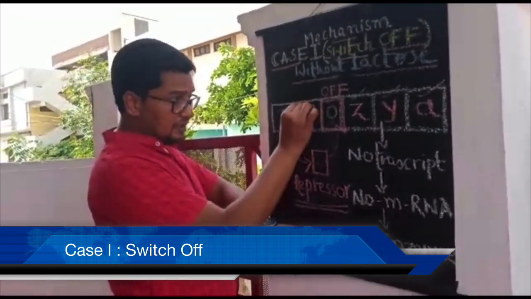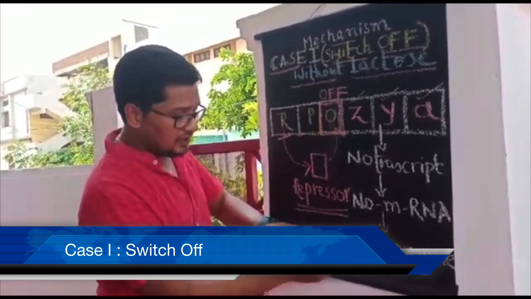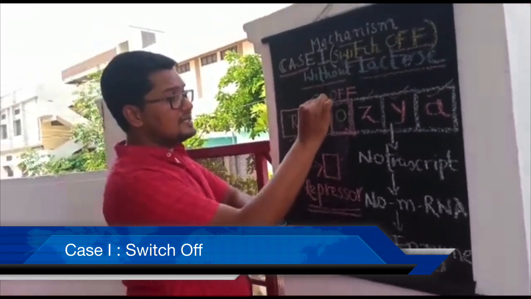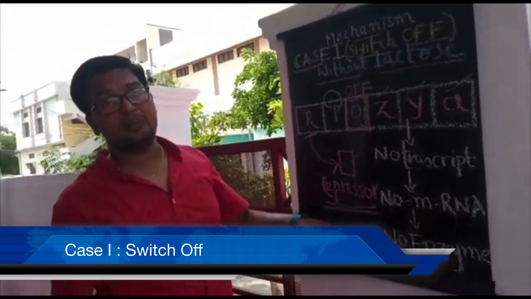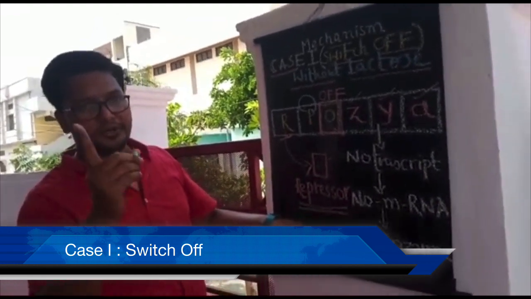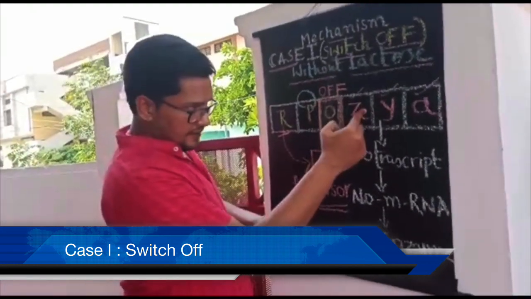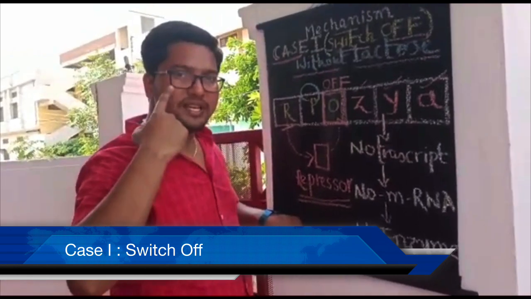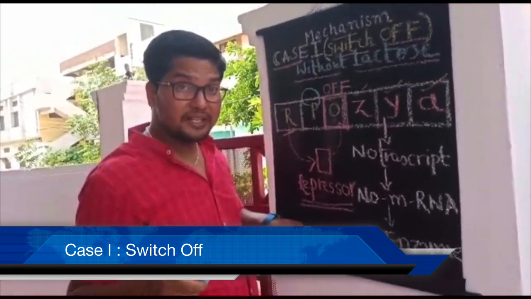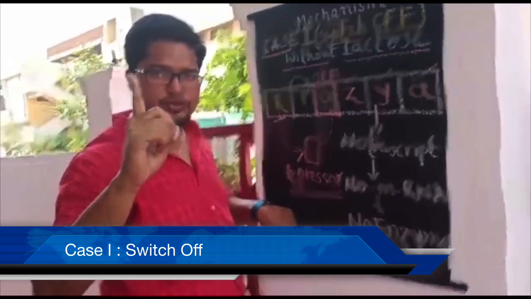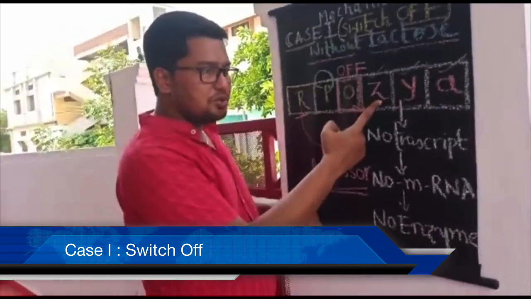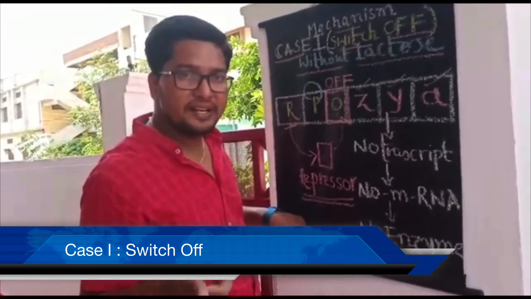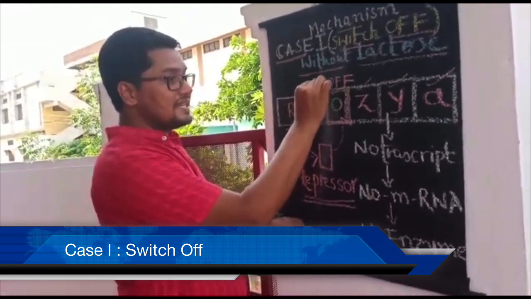And I already told you that adjacent to the operator, which control gene is present? The promoter is present. And the promoter is the binding site for the enzyme RNA polymerase. Already I told you this. And students, there are 3 cistrons here, that is Z, Y and A. Actually they code for enzymes, and you know all enzymes are proteins. If a protein has to be produced from a gene, first that gene should participate in transcription. And for transcription, which enzyme is very important and essential? RNA polymerase enzyme is essential.